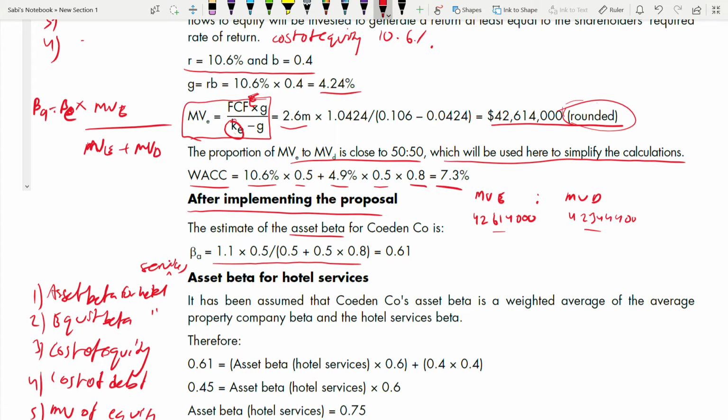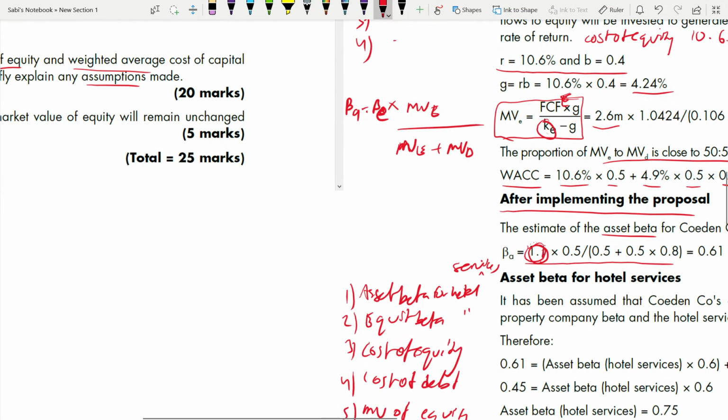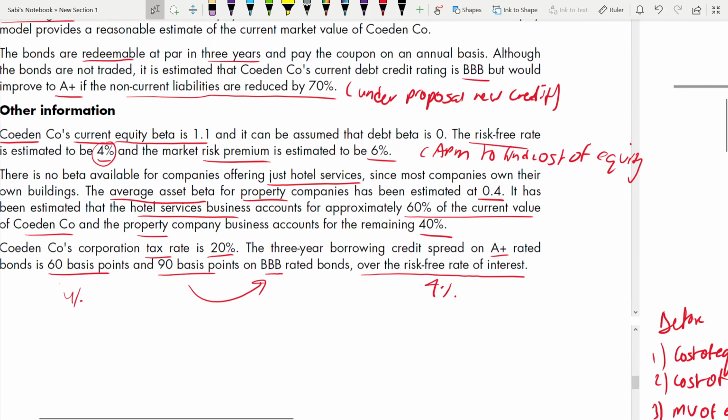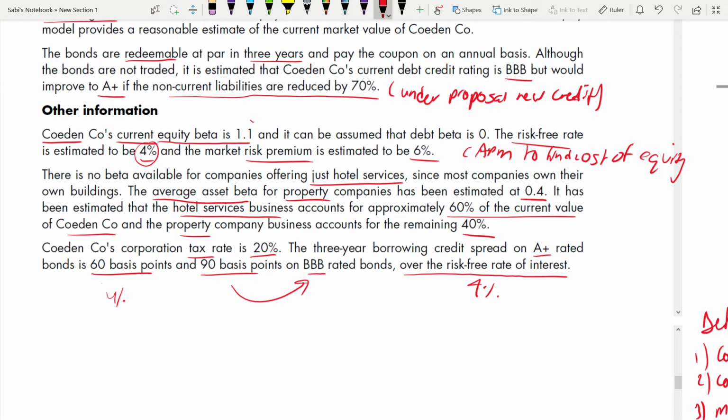What was the equity beta? 1.1. But this 1.1 equity beta includes both, it is before the proposal. That means it includes both hotel services and hotel property. Now you see, you have to be very smart to use equity beta. Okay, 1.1, the current equity beta, you have to use.